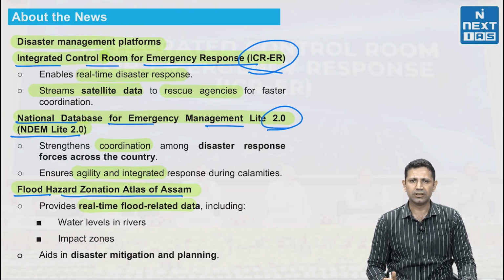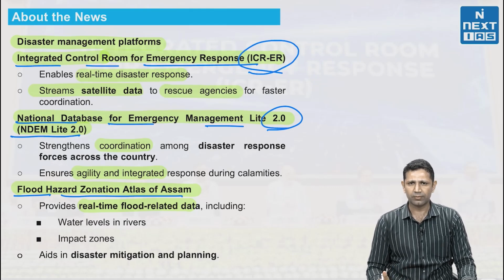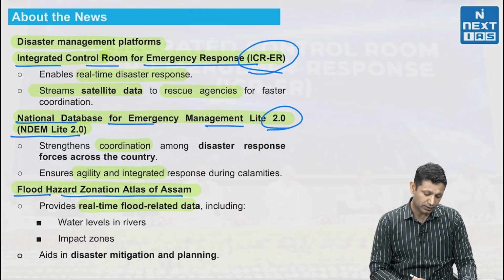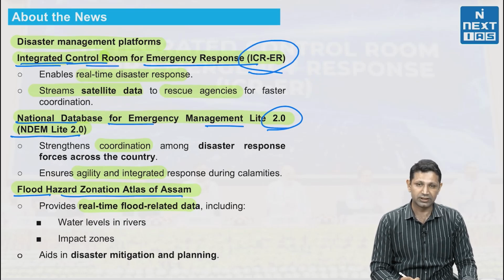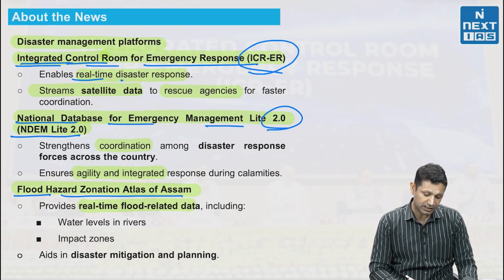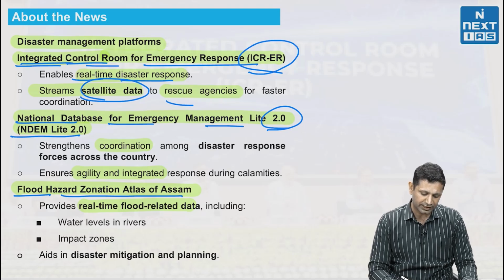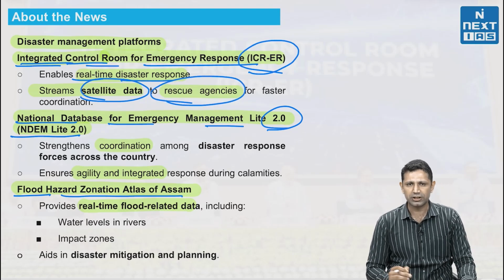Now as we see in India, the nature of disasters is increasing. The number as well as the nature of disasters is changing and has been increasing. In response, these three platforms have been released by the Home Minister. First of all, the Integrated Control Room for Emergency Response: how is it going to function? It is going to provide real-time disaster response. Satellite data will be directly streamed to the rescue agencies for faster coordination.